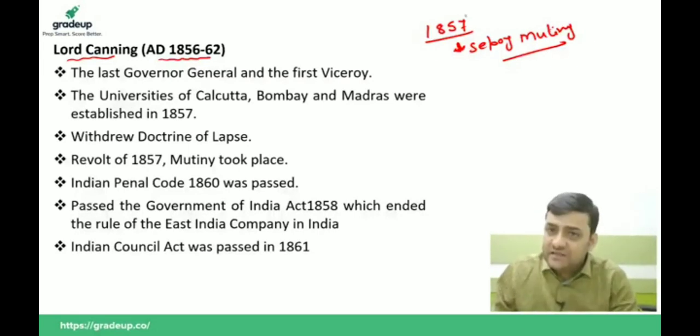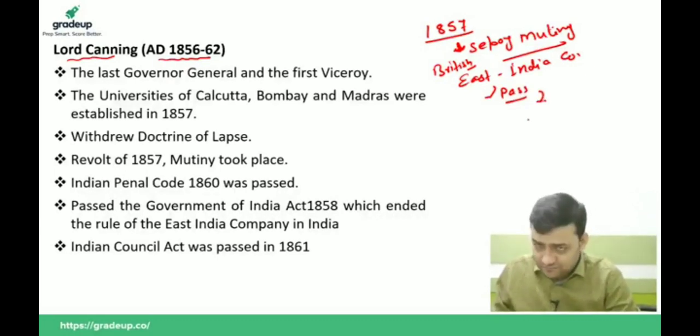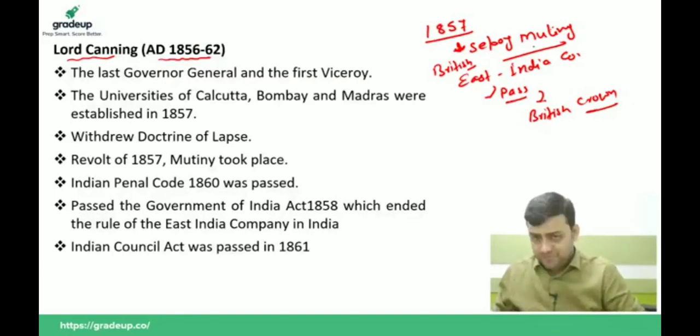It means all the administrative power of the British East India Company will pass to which one? Then you will say British Crown. It means the British Parliament will now decide the law, the rule, and all the administrative reforms for the British India province.